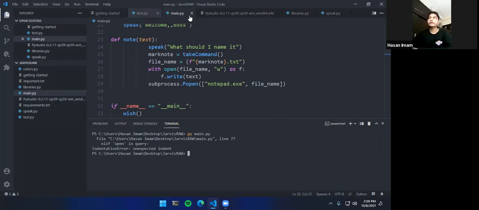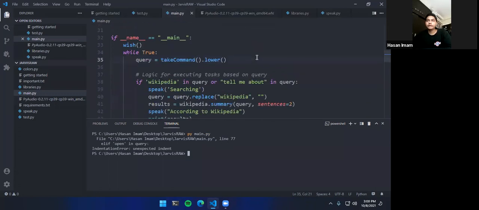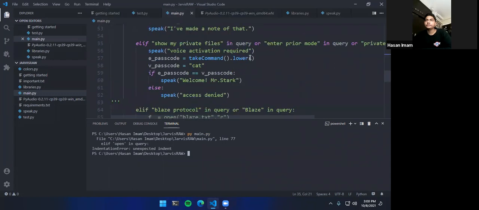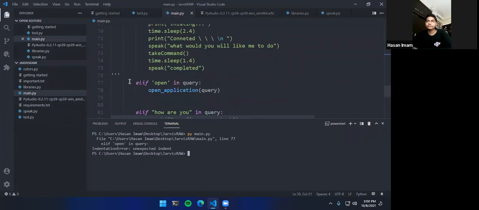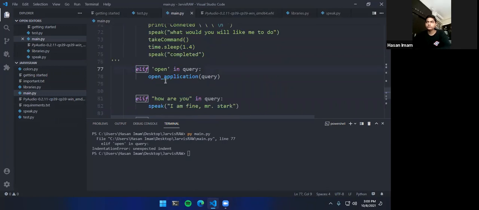So there is some indentation error, I assume, in main.py in open query. I don't see any indentation error. Let's quickly realign it in case there are any errors. All right, I don't see any errors.